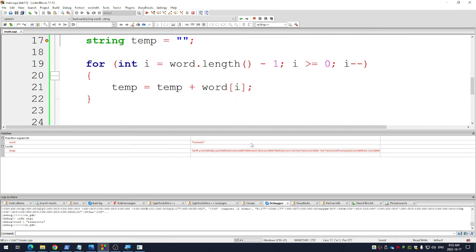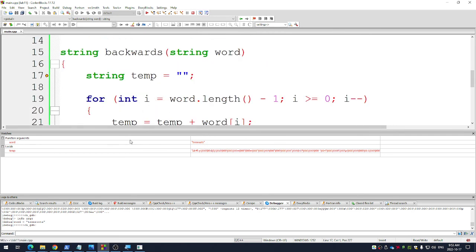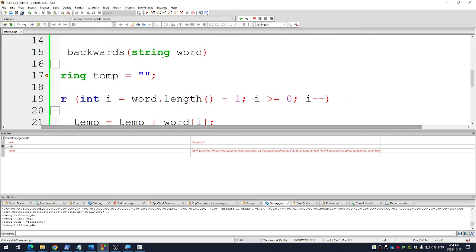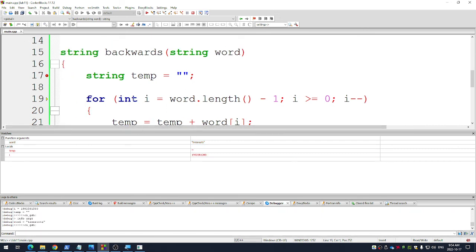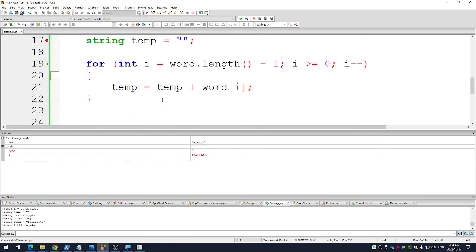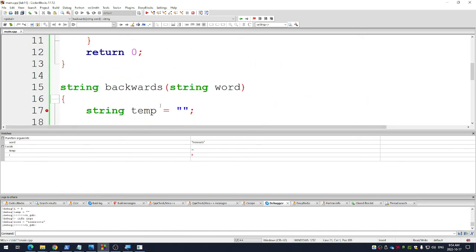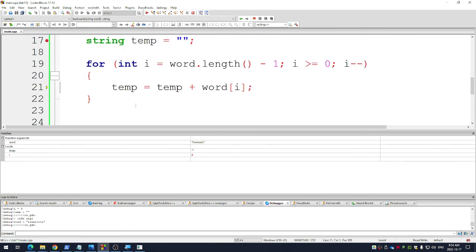There you go. Okay, perfect. Have a look here. Look what my variable word is. It's tree roots. Why is word tree roots? Because that's what I passed into my command when I used it. So now word was set to whatever I passed it. Okay. Temp is empty. Good. How many letters are in tree roots? 9? So I should start at 8.